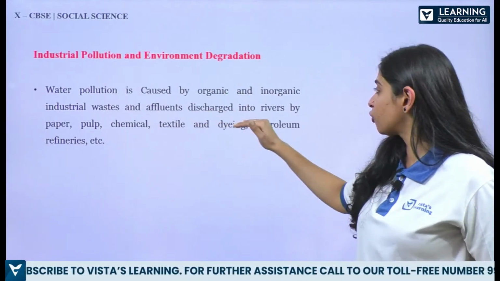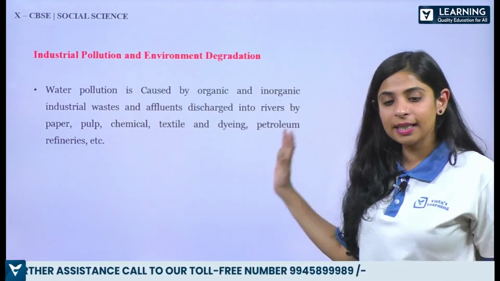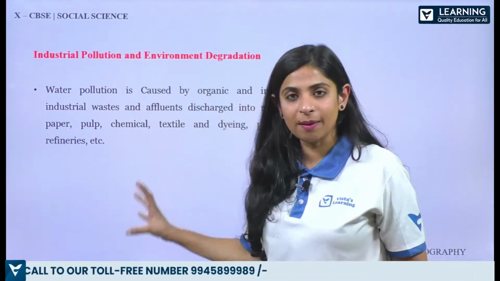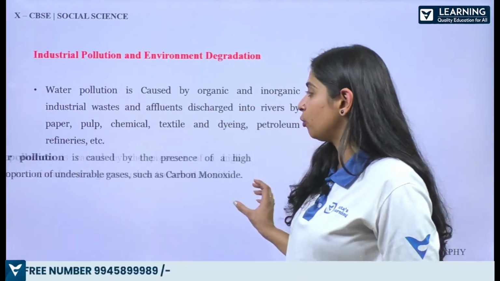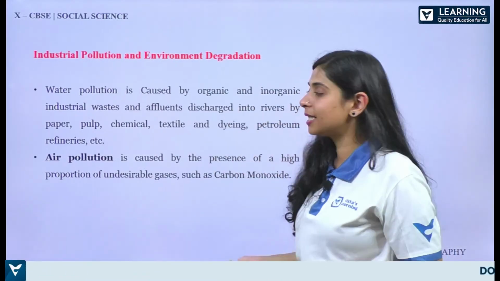So effluents discharged into rivers by paper, pulp, chemical, and textile industries. This is what it is leading to: environmental degradation and industrial pollution. So basically, pollution created through industries is what is known as industrial pollution.